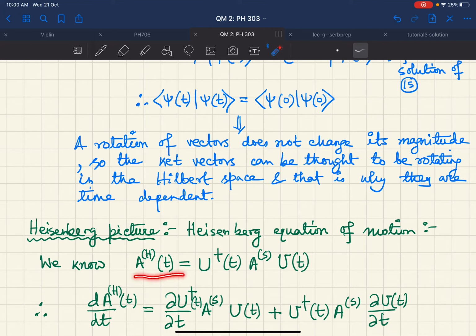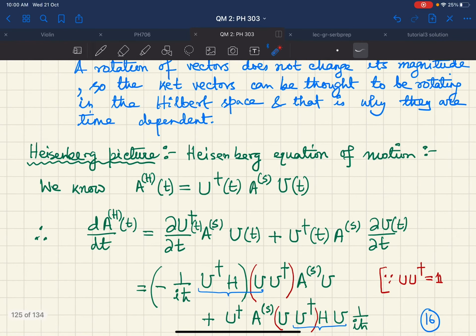We know that A_H(t) is U† A_S U. Now you operate this d/dt operator on the left hand side on A_H(t), and then immediately you know that the ∂/∂t will first act on U†. Now there is no explicit time dependence in the Schrodinger picture operators. That is the initial assumption.